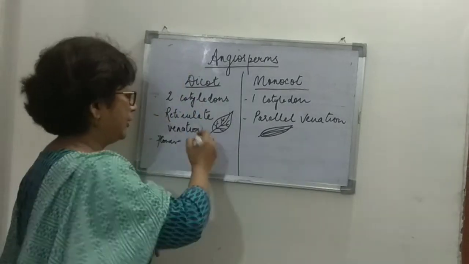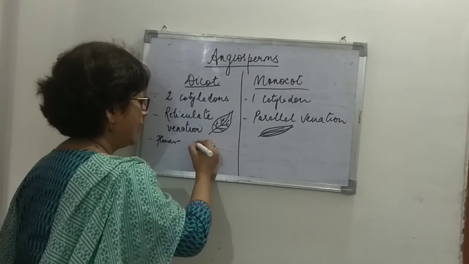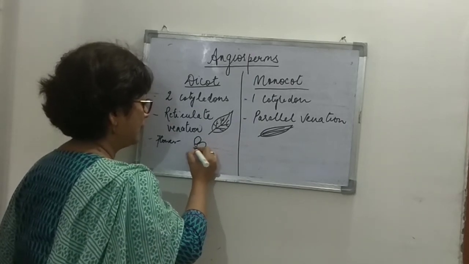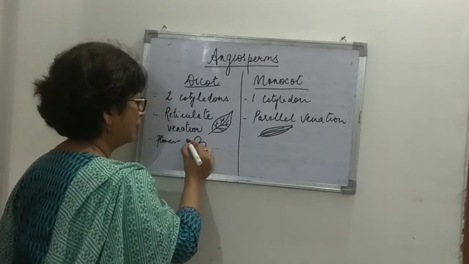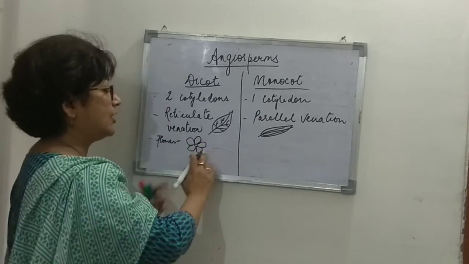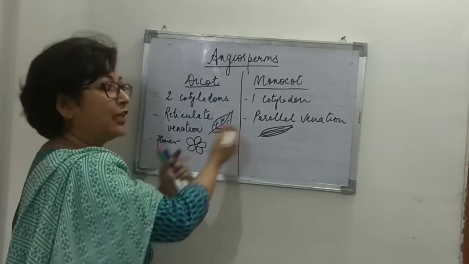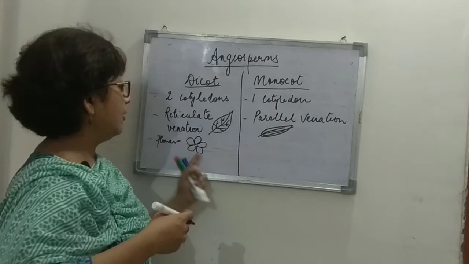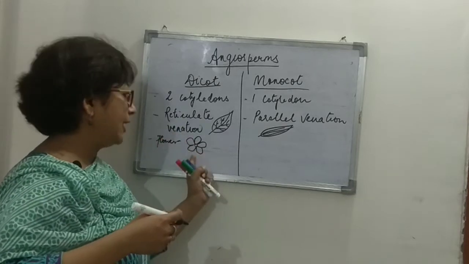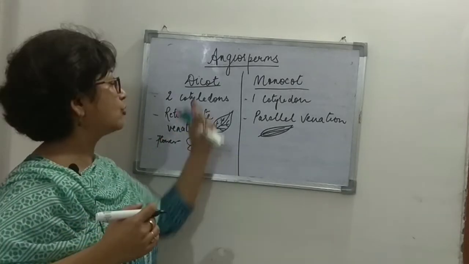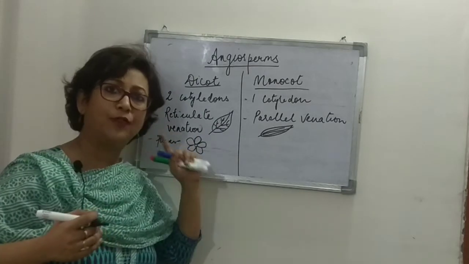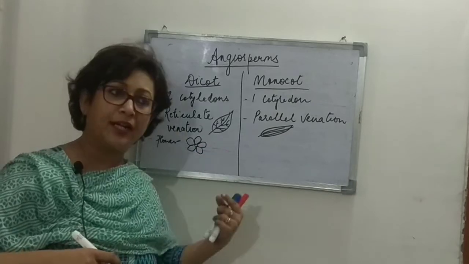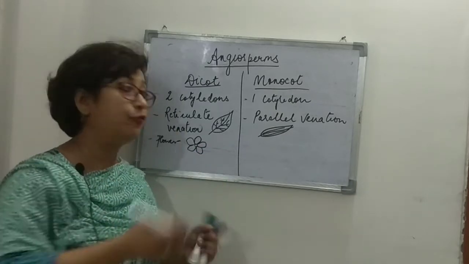For example, if I draw a flower here with 5 petals, 1, 2, 3, 4, 5, that is a pentamerous flower. Similarly, 4 or multiples of 4, like 8, is tetramerous. So dicot plants will have flowers which are pentamerous or tetramerous, or in multiples of 5 and 4.